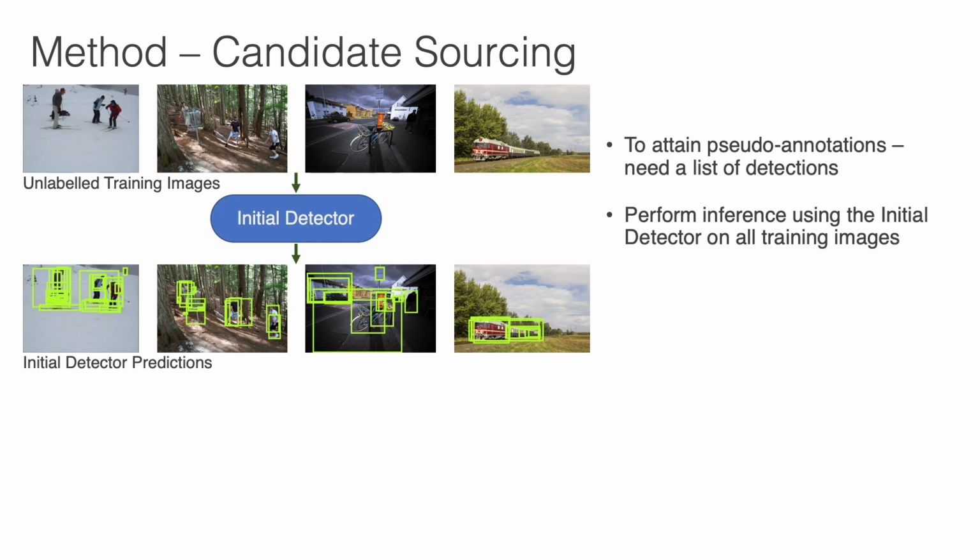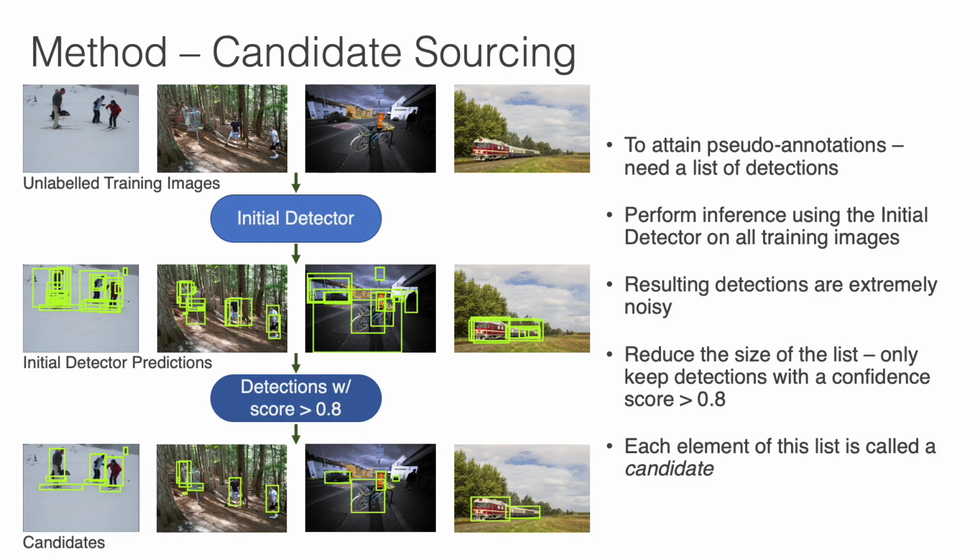Delving into details of our pseudo-labeling method, we start with candidate sourcing. To obtain a list of novel detections, we simply perform inference using our initial detector on all training images. However, this list is very noisy, containing many false positives. To reduce the size of this list, we only keep detections with a confidence score greater than 0.8. Each element of this reduced list is called a candidate.